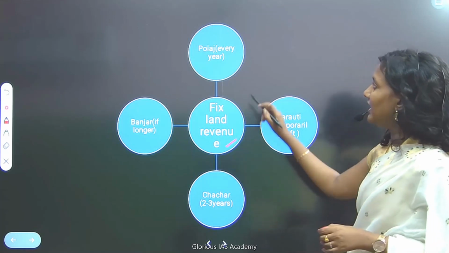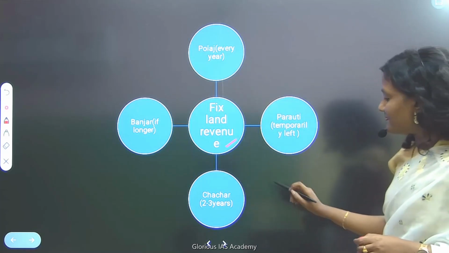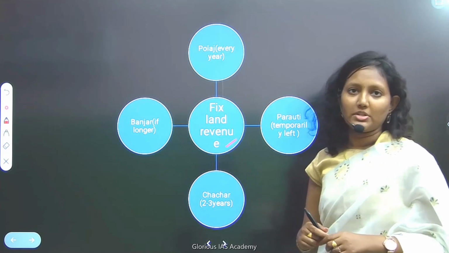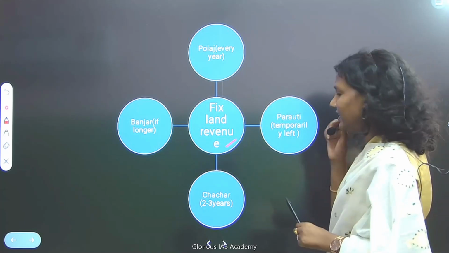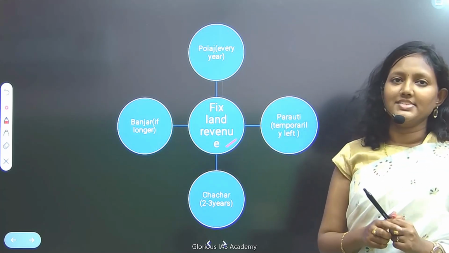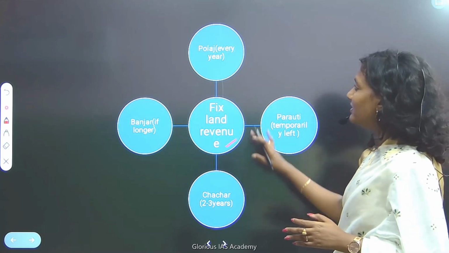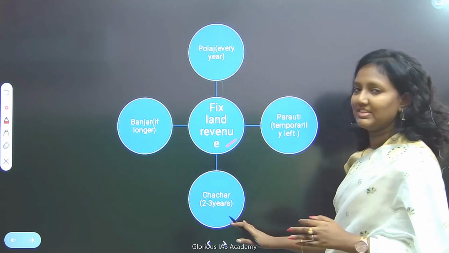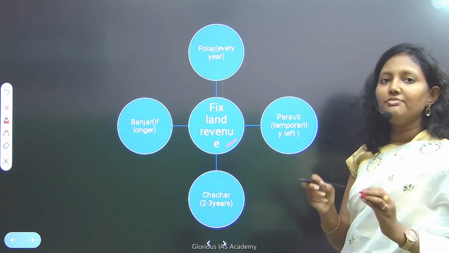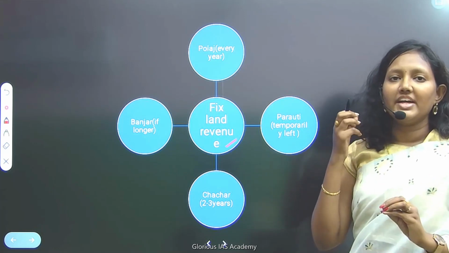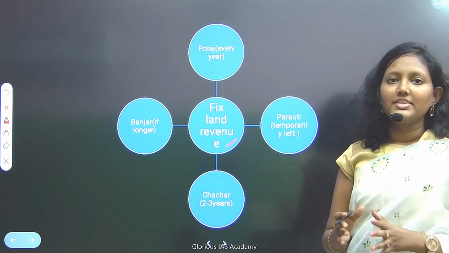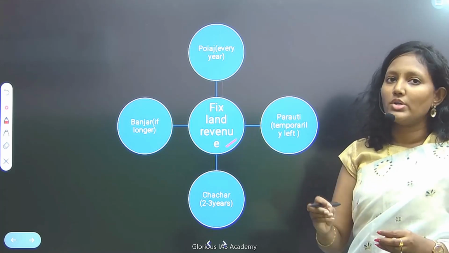Here you can see Polaj, Paroti, Chachar, Banjar. So these are different kinds of lands. They used to fix the land revenue based on these categories. For example, if a land is being cultivated every year, that means cultivation is not stopped in between.